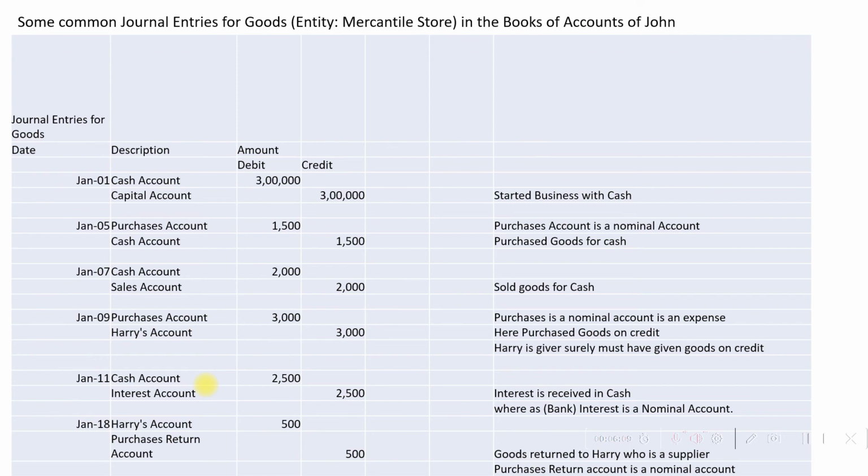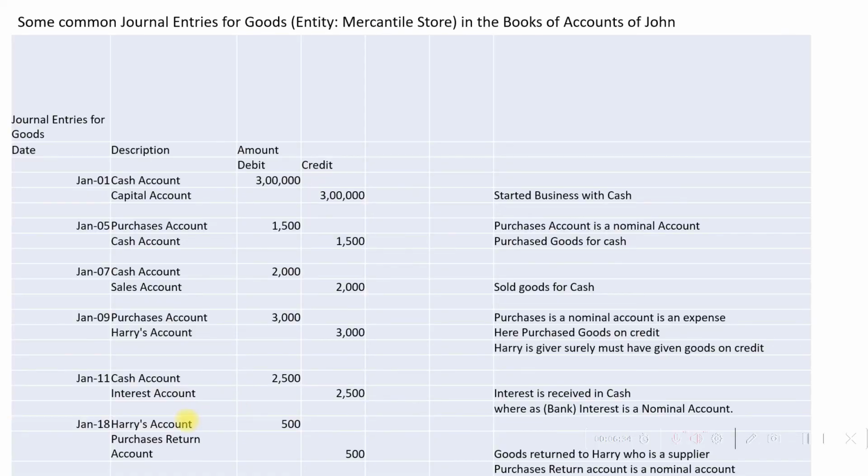On account of interest account, because that account is credited. So interest account is credited, which means it is showing an income. So it means interest is received in cash. Cash account is a real account and interest account is a nominal account.